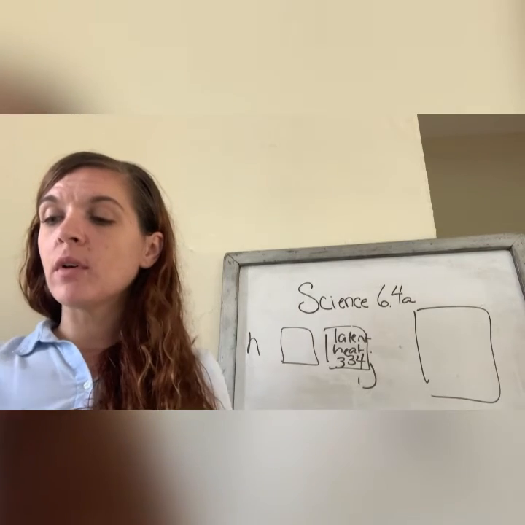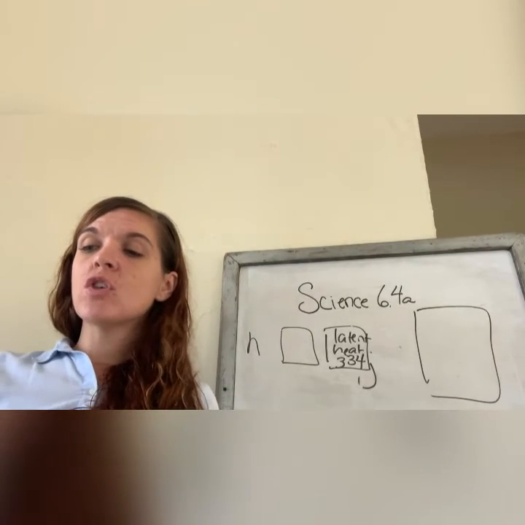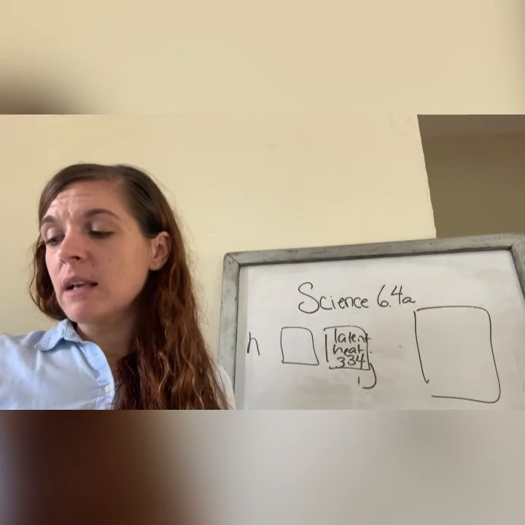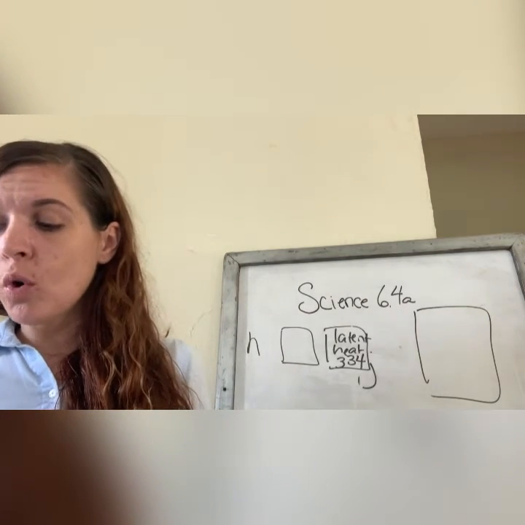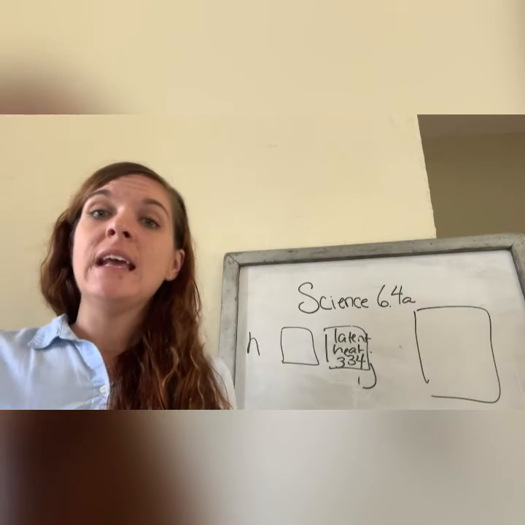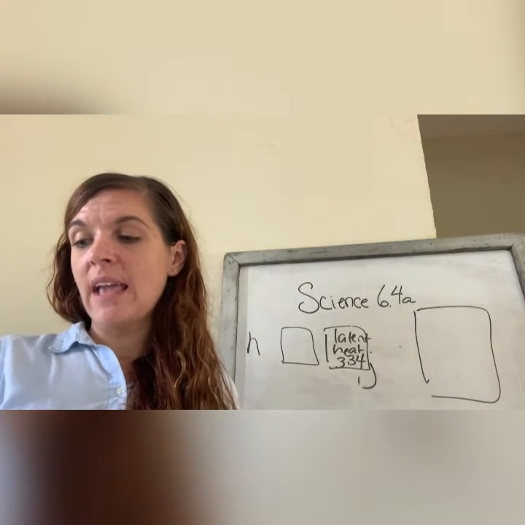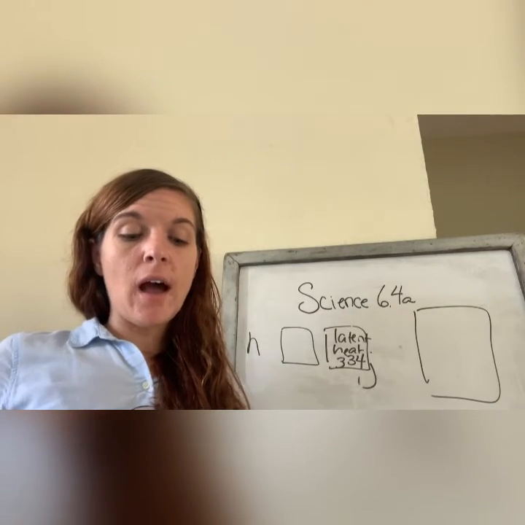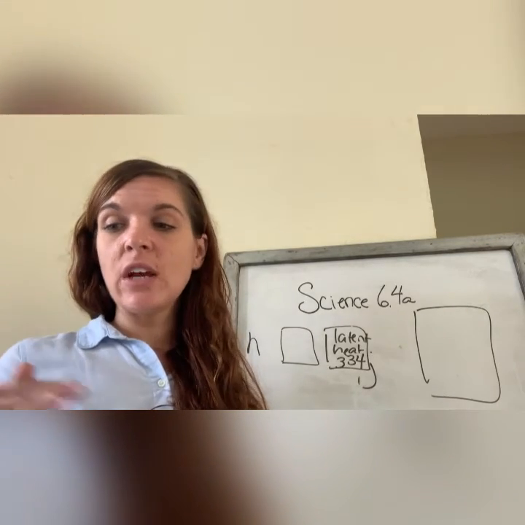Okay? You can look at table 6.2. Here is your heat of fusion. So let's look at water. 0 is the melting point. It takes 334 joules per gram to melt it down. Okay, and then there's different ones for each substance. So look at page 146. I'm going to finish up reading here, then the rest is you.